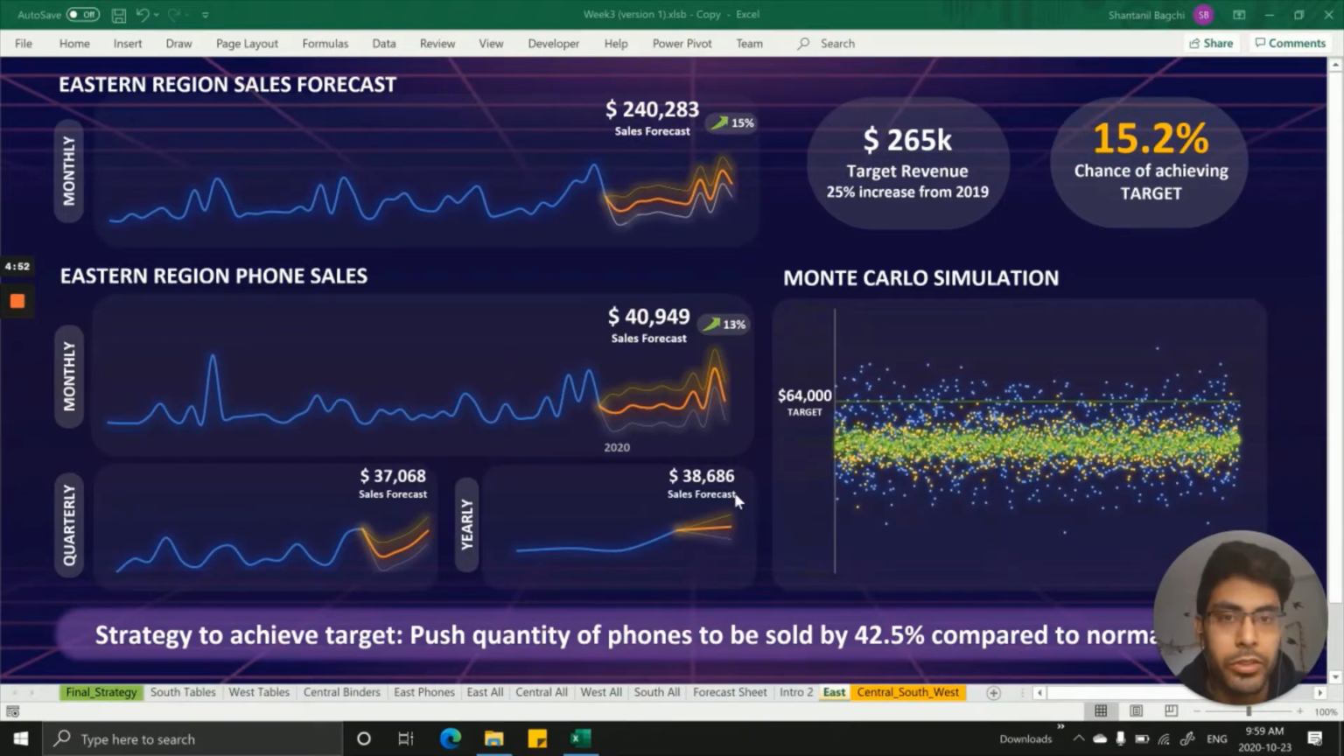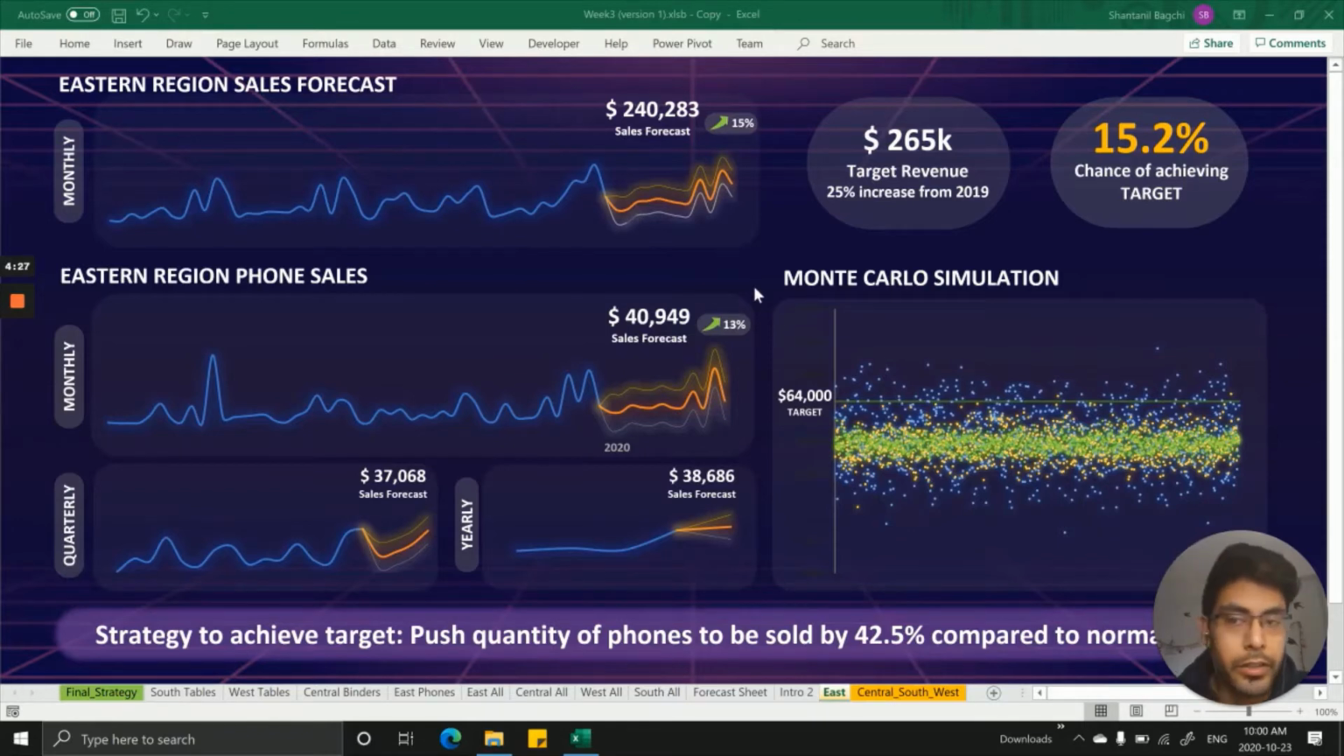Taking the case of the eastern regions, the first thing that we have done is use the forecasting model present in Excel to see what my forecast is for the next year. It is giving me a forecast of 240k, which is a 15% increase over last year's value, but we have a target to achieve 25%, which would be approximately 265k. So that is a deficit of 25k that we need to improve.